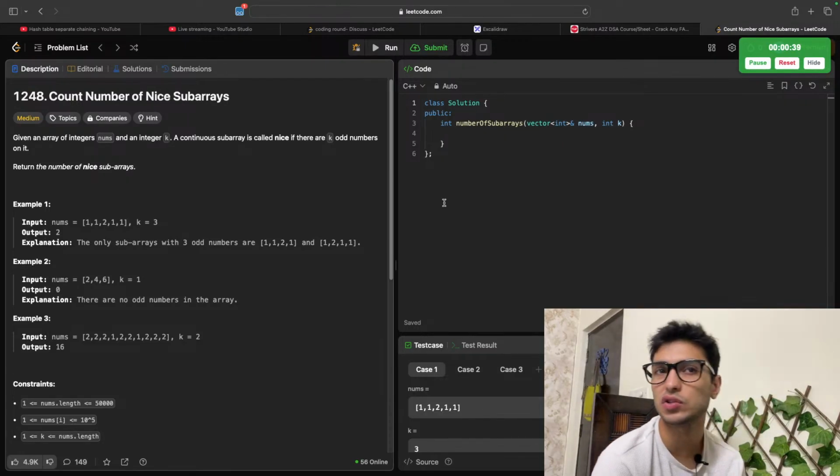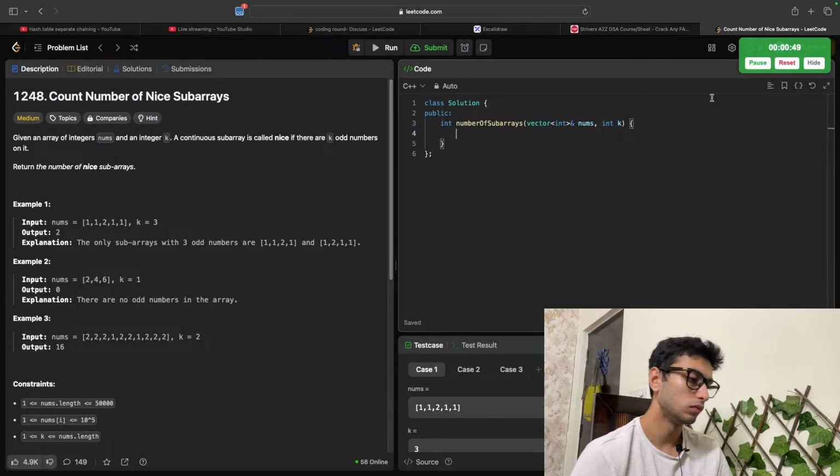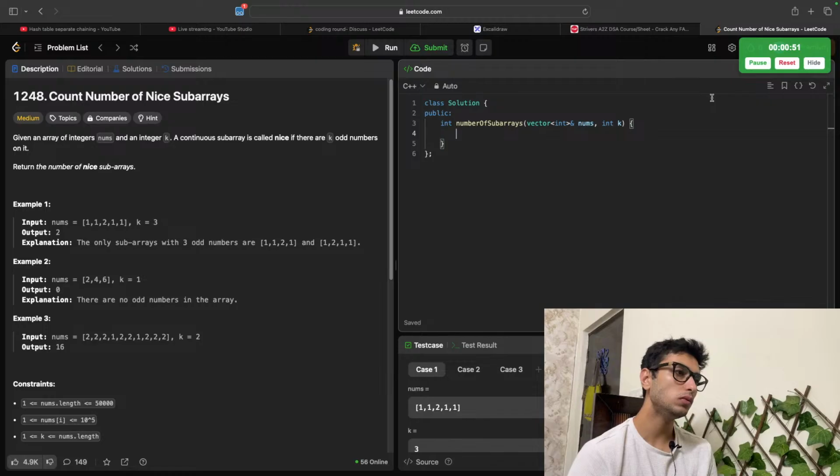How do these guys track window sizes? I don't know. And then I'm going to track if there are k odd numbers in it. Right.